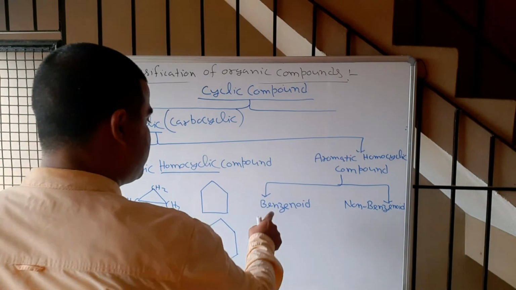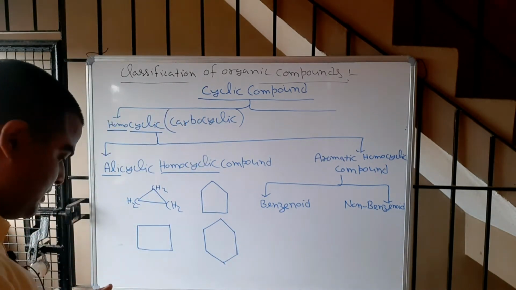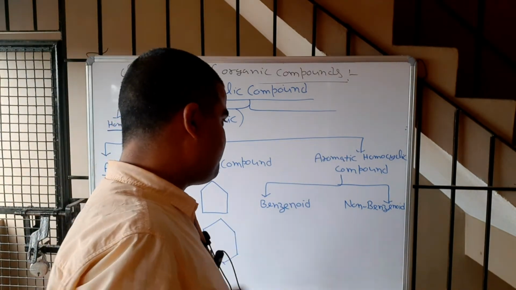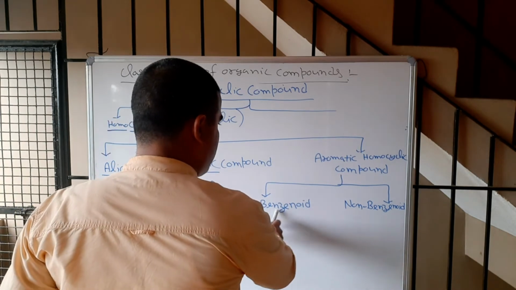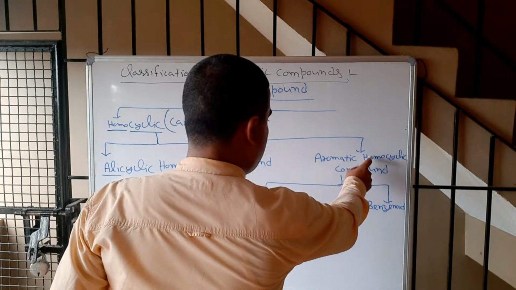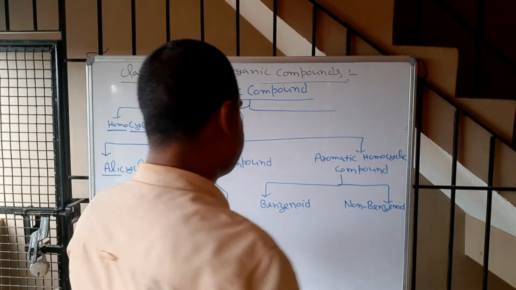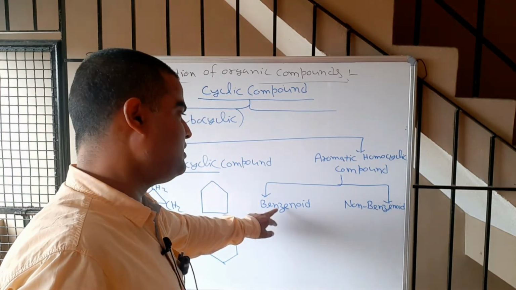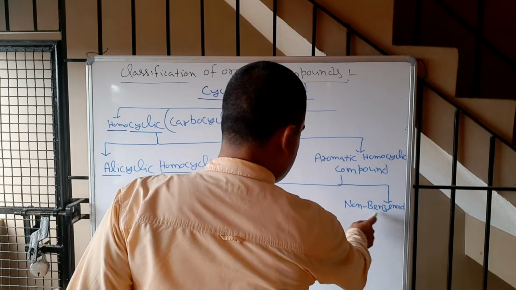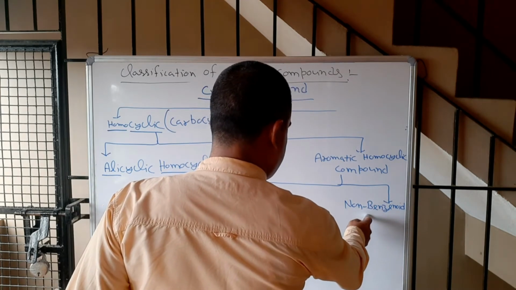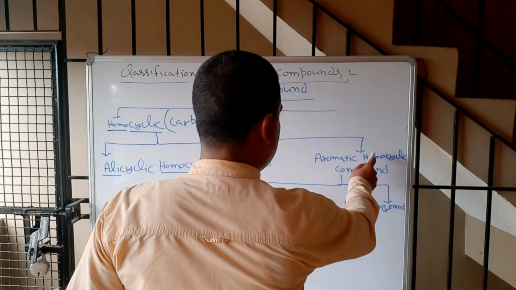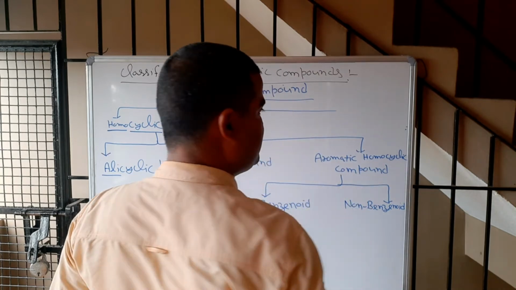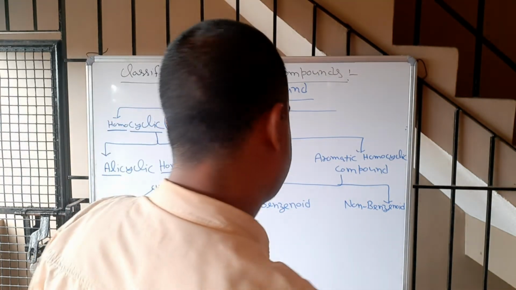Now what is the meaning of benzenoid? What is the benzenoid compound? Benzenoid compounds are the aromatic homocyclic compound which are having one or more benzene ring, that is called benzenoid. What is non-benzenoid compound? Non-benzenoid compounds are the aromatic homocyclic compound which are not having benzene ring.